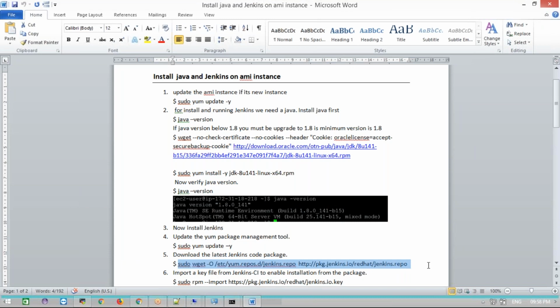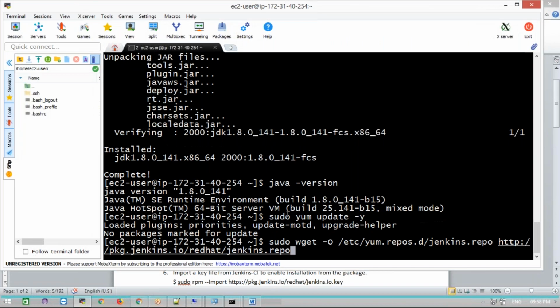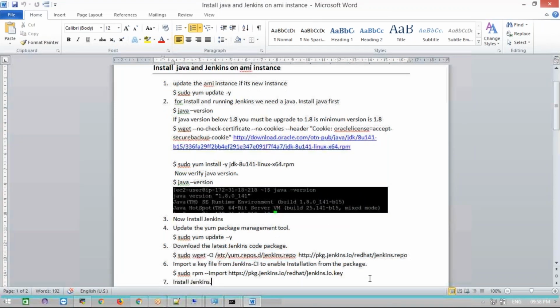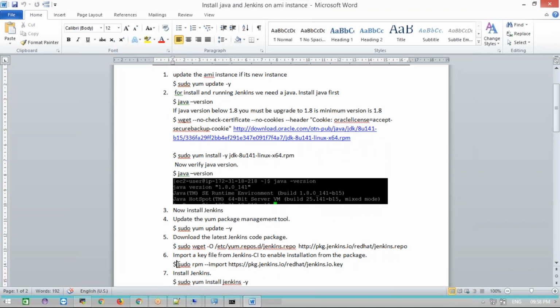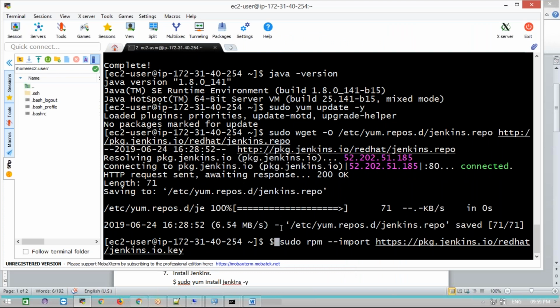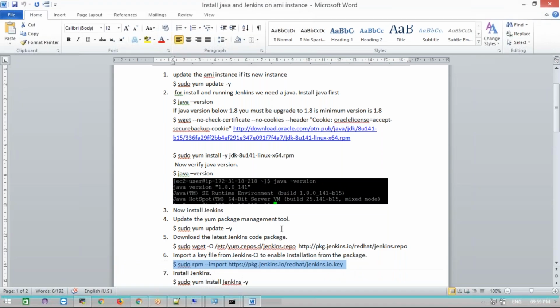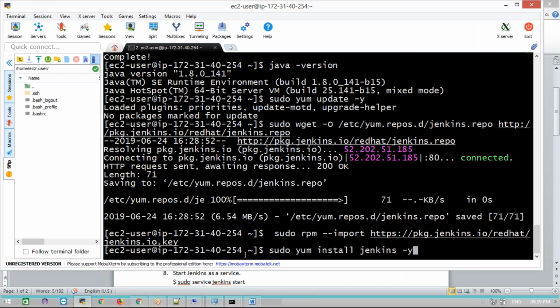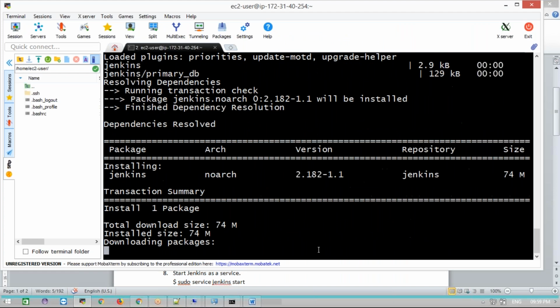Now I'm going to download the Jenkins repository. I'm adding the Jenkins repository first. In the EPEL repository, I need to download and keep it. Once you download the EPEL repository, we need to RPM import the Jenkins key. We need to add the Jenkins key. I add the key. Next, I'm going to install Jenkins. This RPM, we already added the repo before, right? Now we are able to install Jenkins.